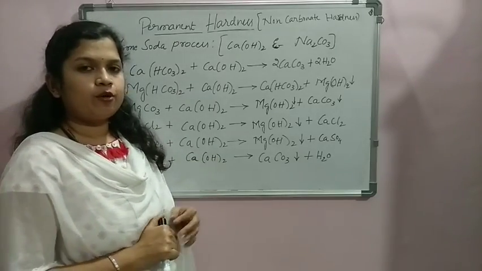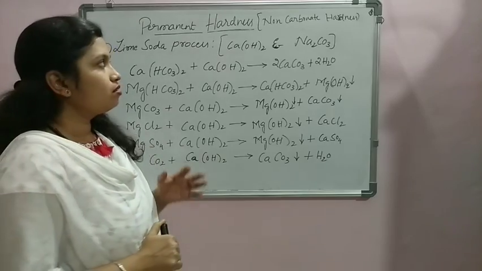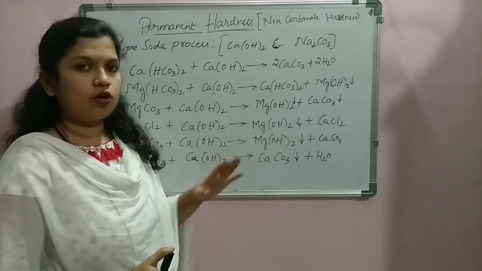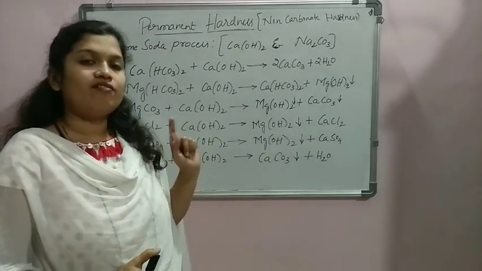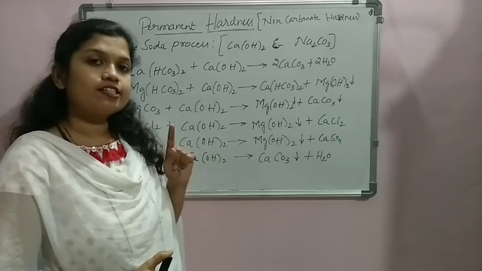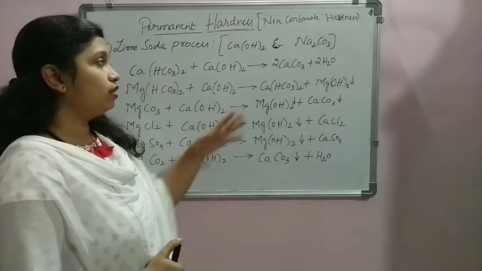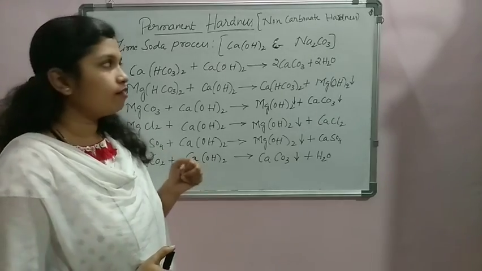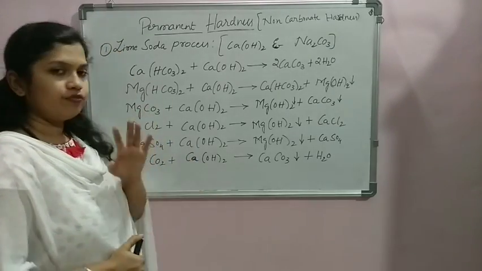Next we are discussing the removal of permanent hardness. Permanent hardness we also call non-carbonate hardness, whereas temporary hardness we call carbonate hardness. Questions may be asked in the exam on these names also. So let us take up the first process.